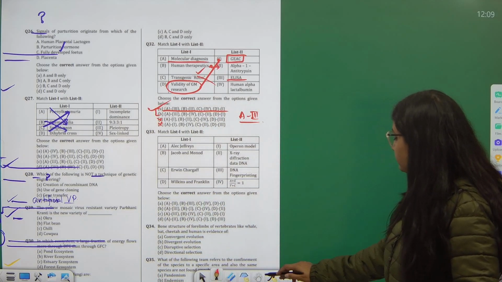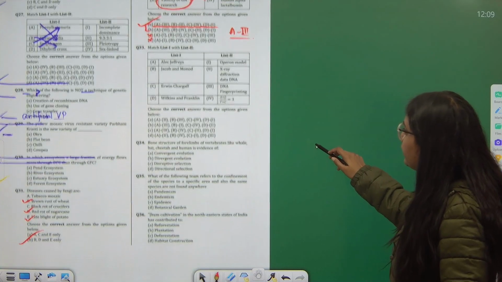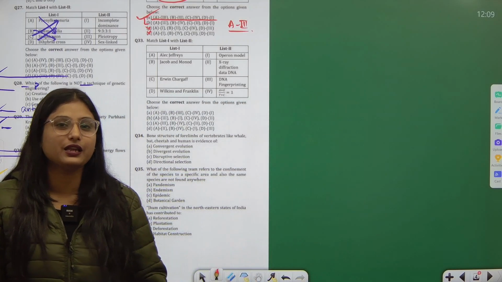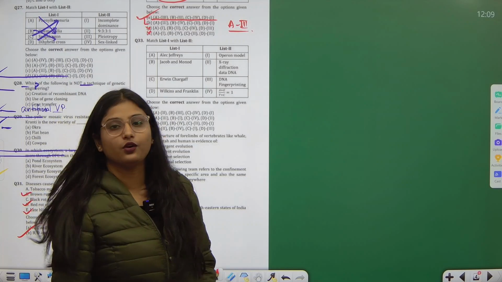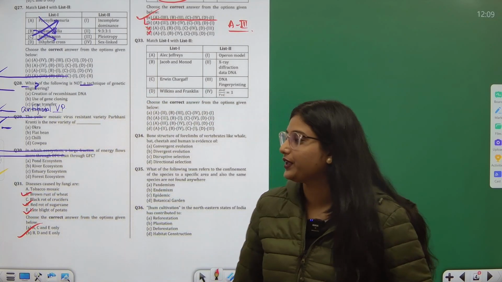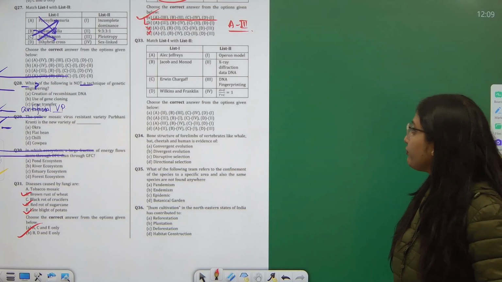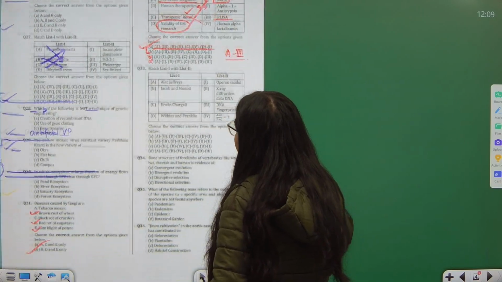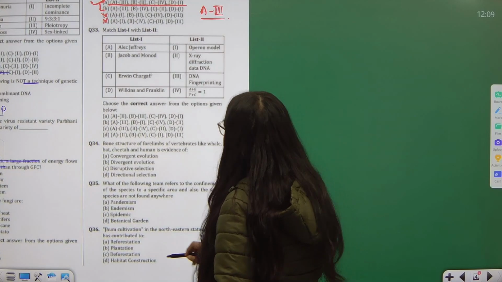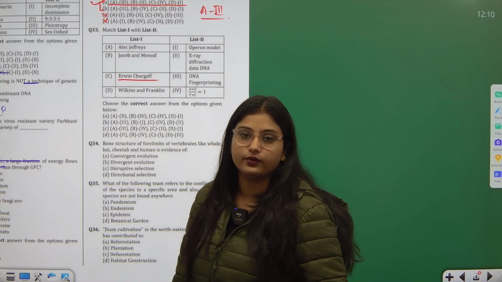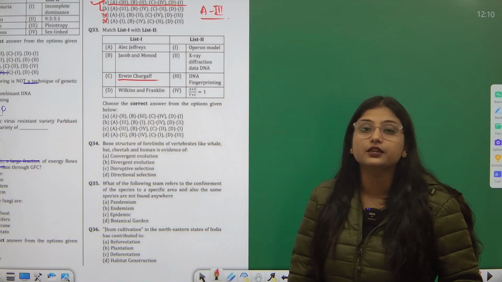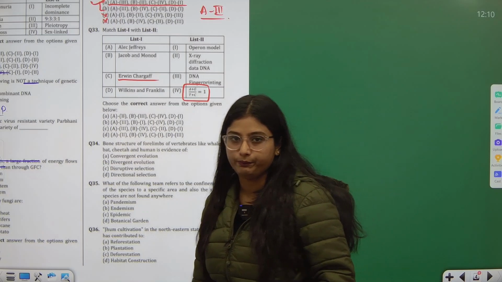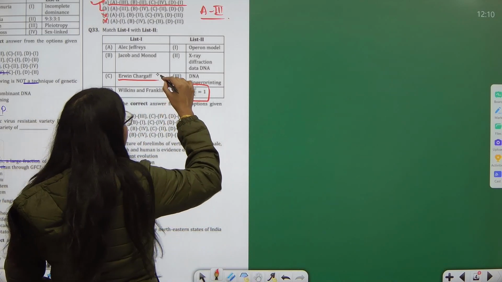Okay, see next. This is one question which everybody tends to leave because it is based on the names of scientists. I will not give any conceptual knowledge here because it does not have any, it is just facts. Basically, one thing which everybody studies is that the scientist Erwin Chargaff had always told us that the nucleotide sequence numbers are equal. So we can always link directly C fourth part.